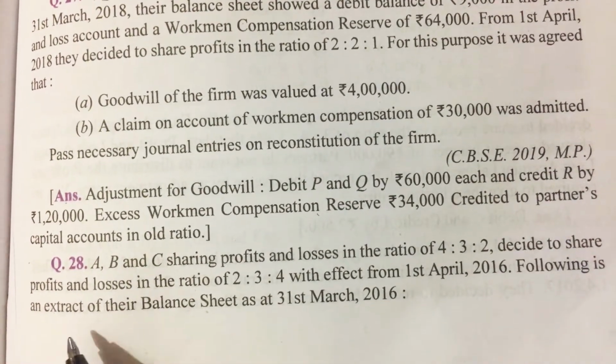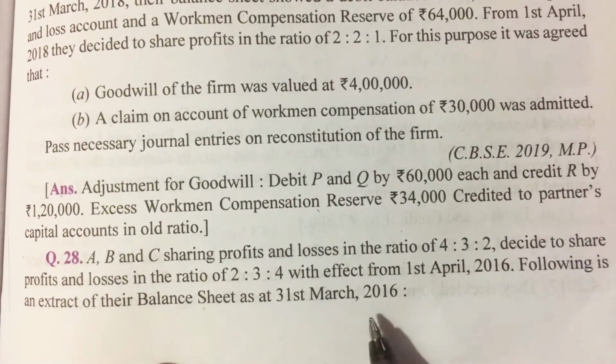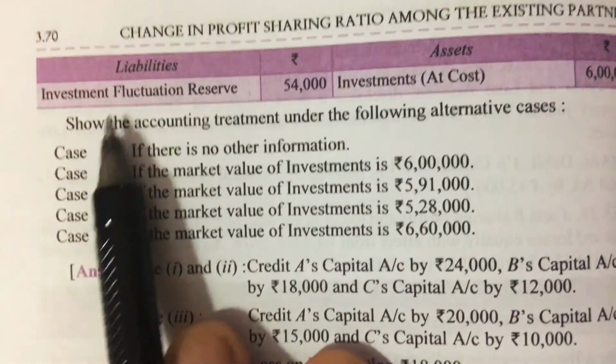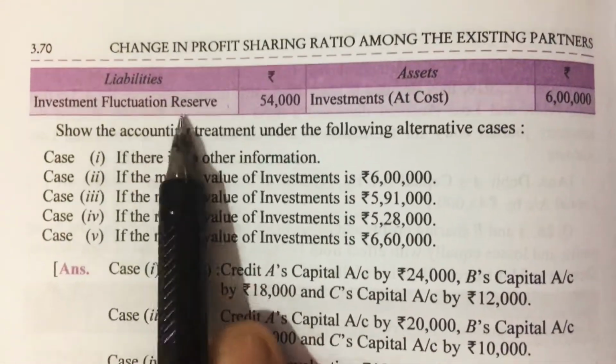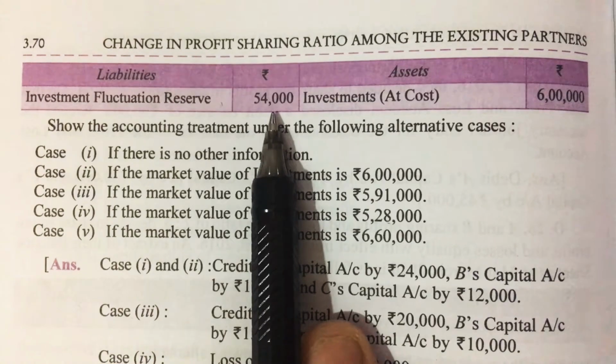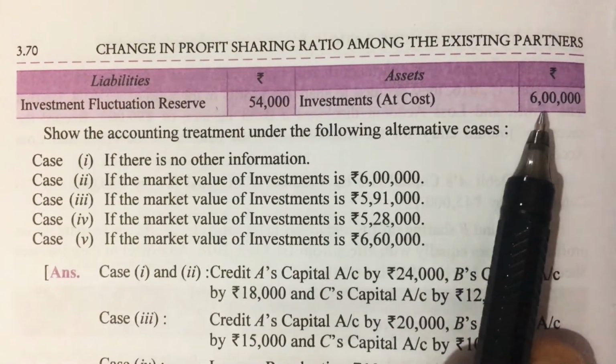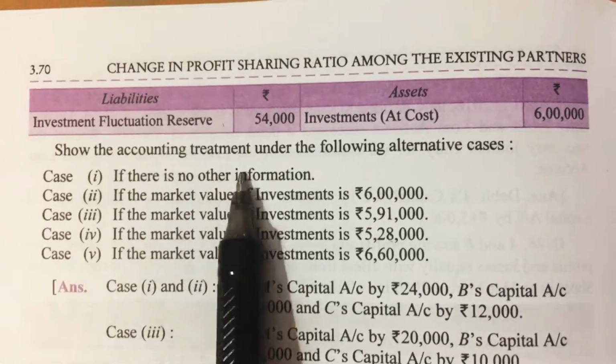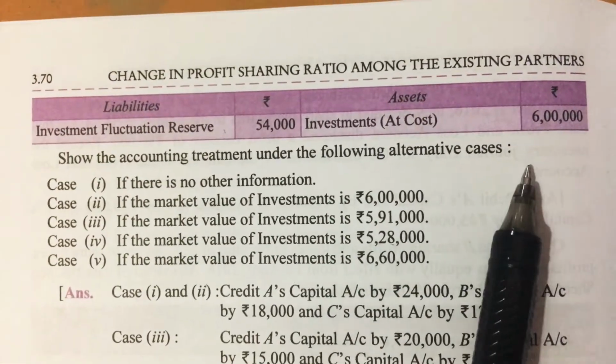Following is an extract of their balance sheet as at 31st March 2016. In the extract of the balance sheet, we have investment fluctuation reserve on the liability side, rupees 54,000, and investment of 6 lakh rupees on the asset side. Show the accounting treatment under the following alternative cases.